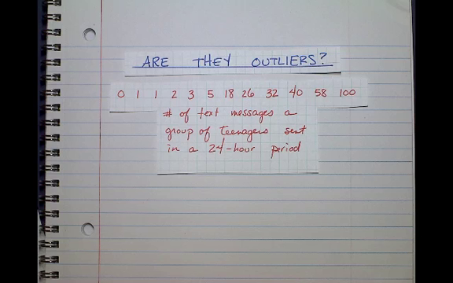Here we have a set of data where we have the number of text messages a group of teenagers sent in a 24-hour period. They vary from 0 to 100, and the 100 seems a little bit high. But I have a question. Is it much higher than the other values, or is it just the maximum value? In other words, is the 100 an outlier?